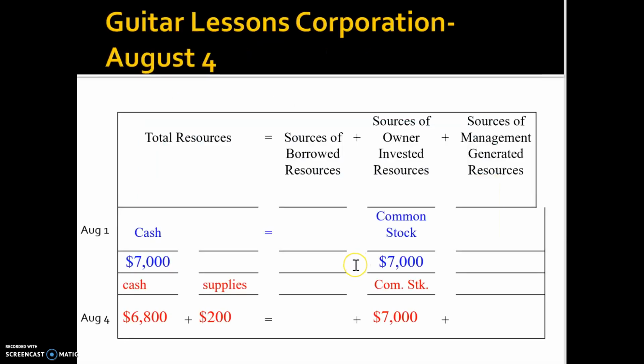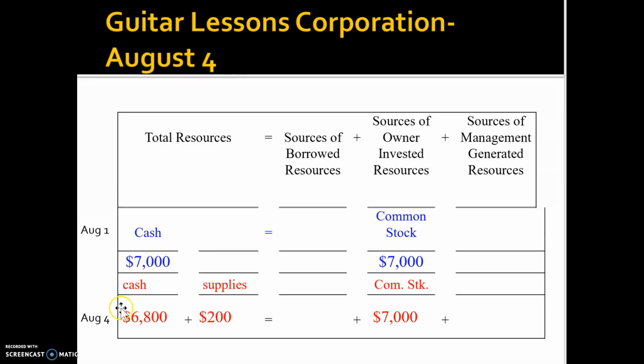the right-hand side. So more specifically, do you remember a few slides ago, when August 1st, when the investor invested money in the firm, we have $7,000 cash on the left-hand side, $7,000 common stock on the right-hand side. Now, after you bought some supplies, right, your cash decreases by $200.